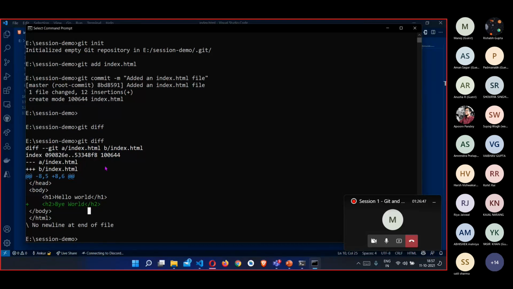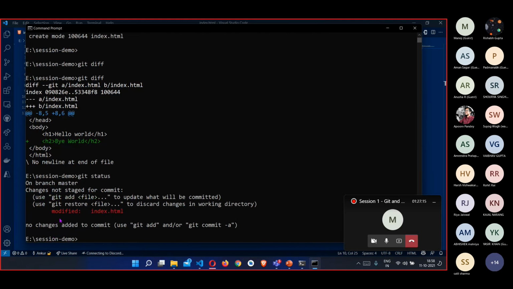So the git diff command shows you the difference between the files that you have in your Git repository and the files that you have made changes in your local repository. Right now it shows the bye world as a green part with a plus line here, which shows you that this is a new change that needs to be added. That is not added right now. You can also confirm this by using git status. You can see that index.html file has been modified, and we have not added our changes in the main file.